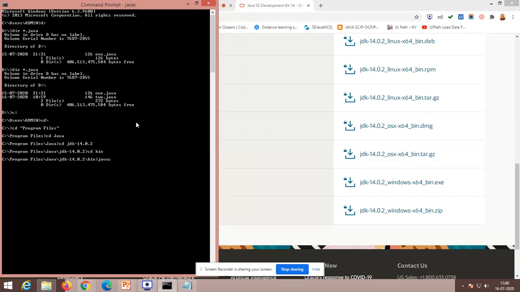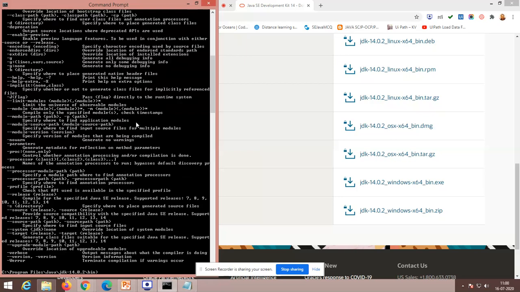javac and enter. You will be able to see a set of options scrolling. If these options come, it states that your compiler is ready to execute anything. Okay, you can even save your program within this folder itself and run it. But the professional way of doing this is to store the program in some other drive and folder, and you have to set the path of this compiler towards your own folder.